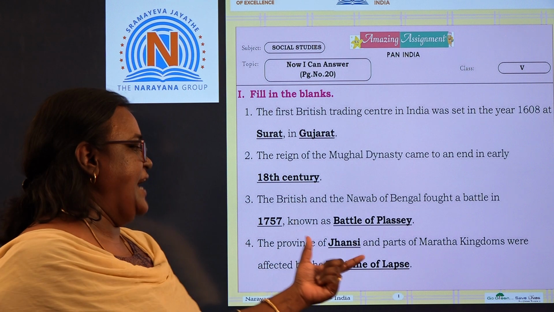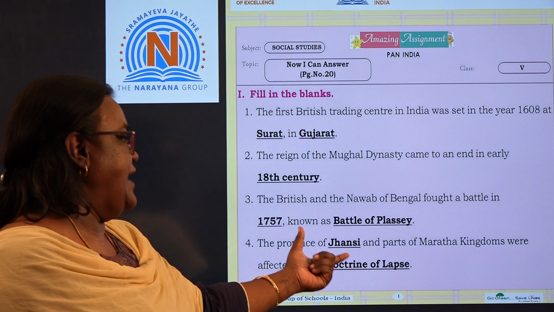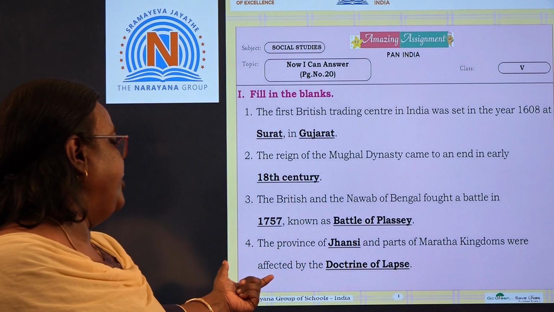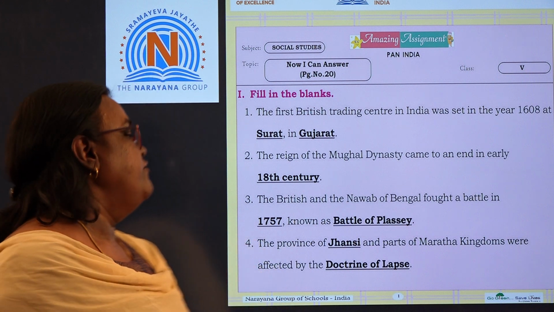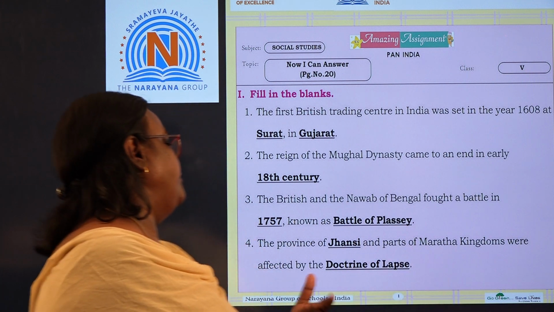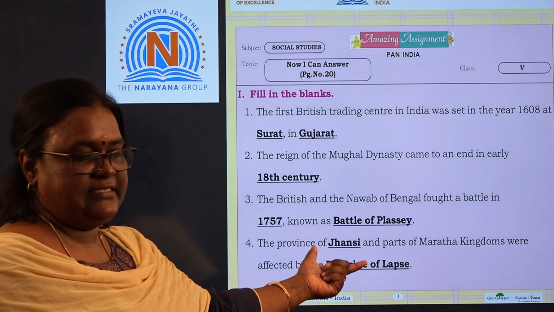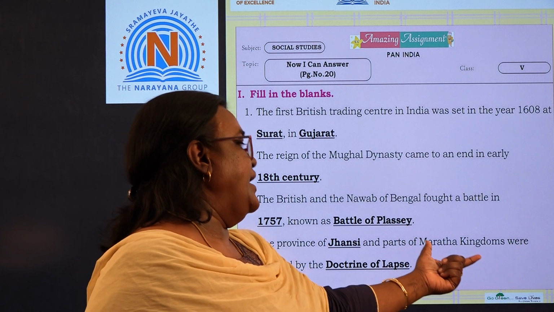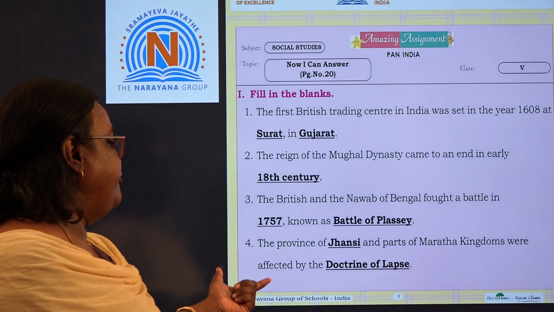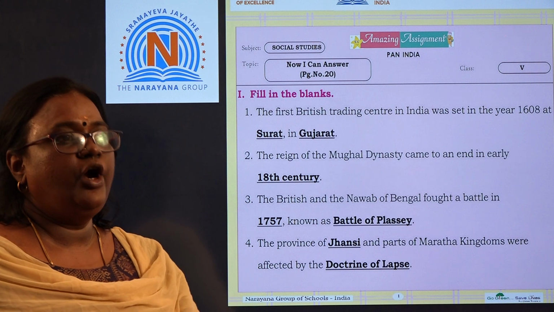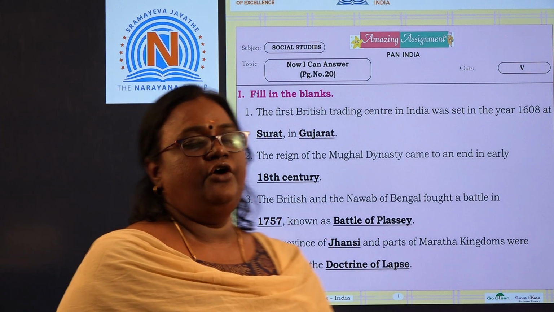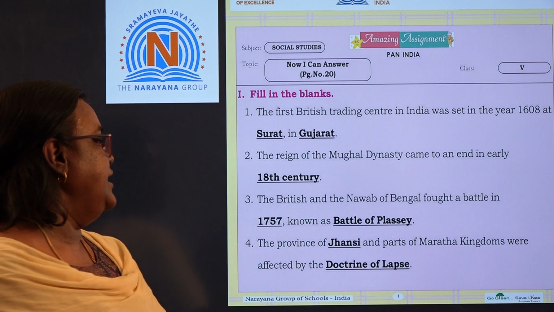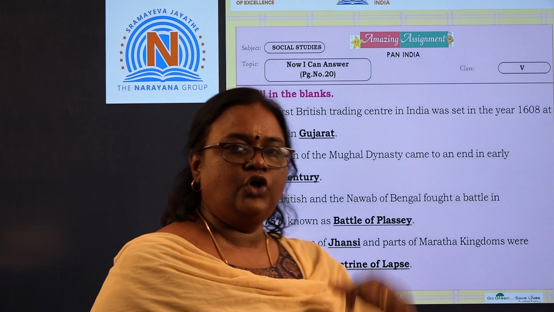Going to the fourth. The province of dash and parts of Maratha kingdoms were affected by the dash. So, when you have this Maratha kingdom, we know it is the province of Jhansi. The province of Jhansi and the parts of Maratha kingdom were affected by what policy? It was the doctrine of lapse. Due to that only, Jhansi and other Maratha kingdoms got affected.